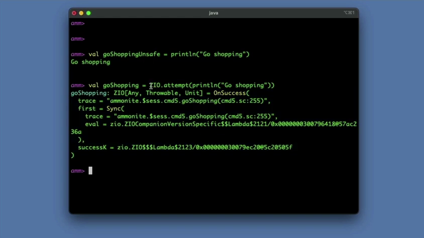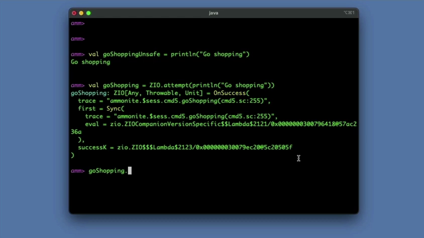Another interesting thing is that not only have we separated the what from the when, we've also separated it from the how, because now that I have a go shopping value, I can add to that later. For example, this is something you can't do with a Scala Future. When you define a Scala Future, it just starts running automatically. When I created go shopping here, nothing has happened yet.